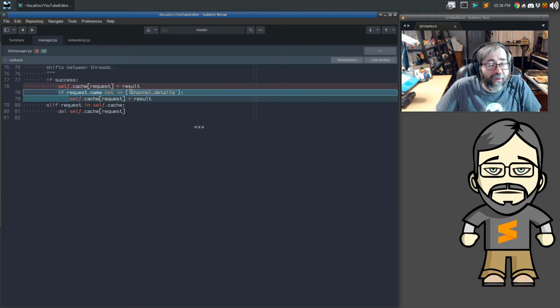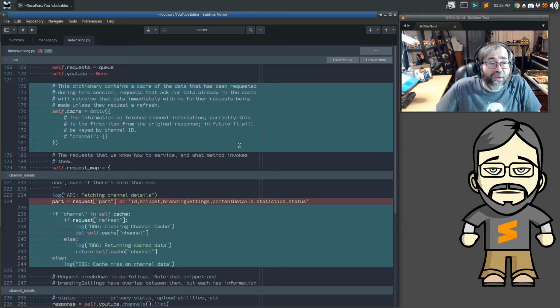And the idea behind this change is as we move things over, more and more things will appear in this list until all of the requests are in the list, and then all the caching code in this can be just completely discarded out of hand. Now, over here in the networking code, we're actually doing some caching, and this commit is already pushed up. You can be viewing it if you like. There should be a link to the repository down in the description of this devlog and all of the devlogs.